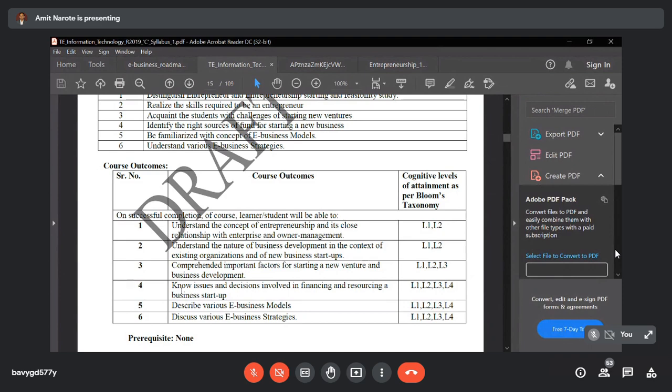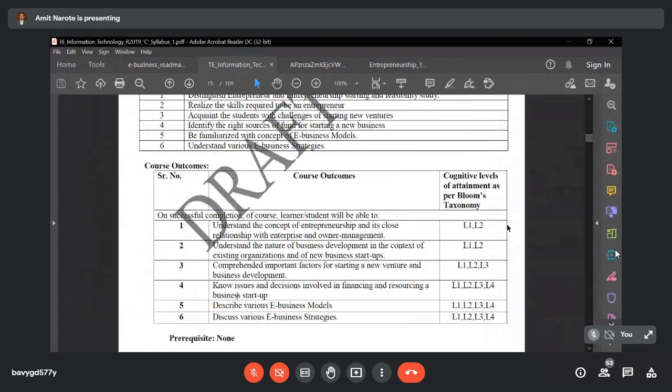Whatever business startup activities you perform, you have to identify them with the help of key issues. What are the points or issues that you have to identify while establishing a new business startup? This is CO number 4.